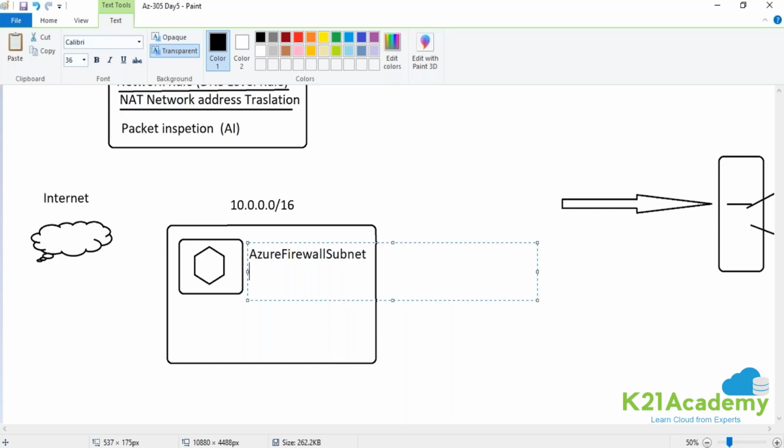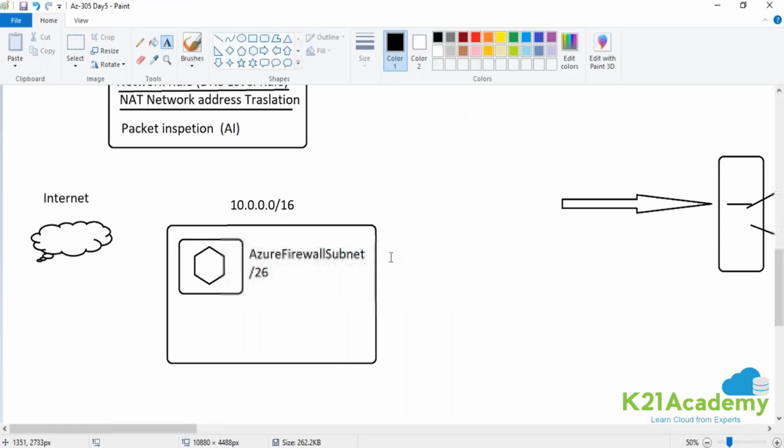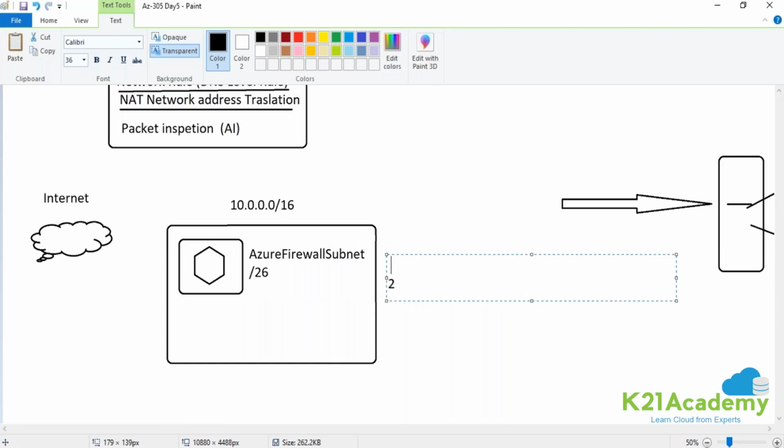The minimum range that the subnet should have is /26, just like your Azure Bastion. Last week when we talked about Azure Bastion, we said the subnet name of Azure Bastion should be AzureBastionSubnet. In a similar way, if you are creating a firewall, the subnet name has to be AzureFirewallSubnet with a minimum of /26. Now, how many IPs are we talking about that we minimally require? Remember guys, we talked about a formula: 2 raised to the power 32 minus the number after the slash. What do we have after the slash? 26. So 32 minus 26 gives you 6. If you multiply 2 six times, it will give you 64 IPs.